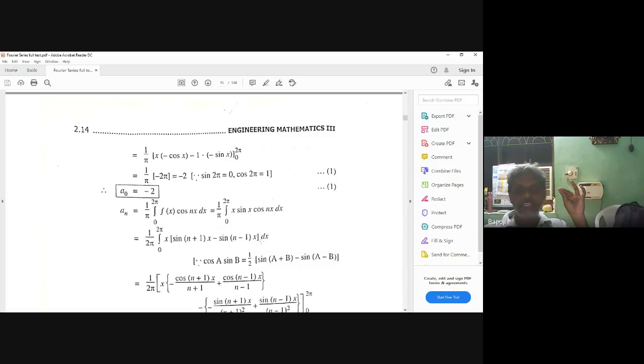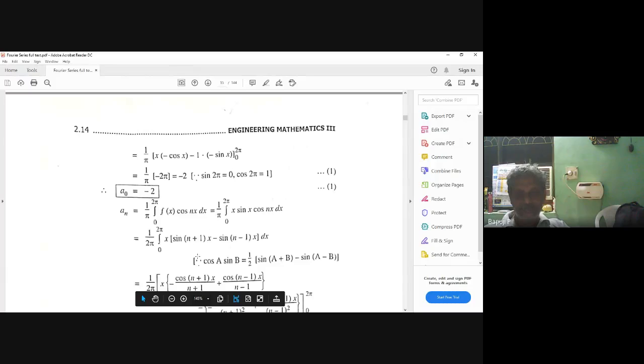That's why you write it if you use the 2 sin A cos B formula. Because the textbook gives cos A sin B. What I told you, don't remember 2 formulas, you can remember sin A cos B. So sin A cos B is what? 2 sin of A plus B plus sin of A minus B, 1 minus n you will get. This 1 minus n I can write as n minus 1. Correct or not? Now integrate fast.